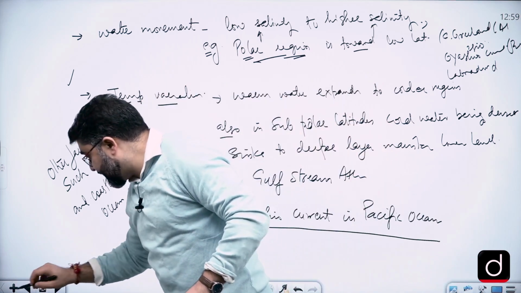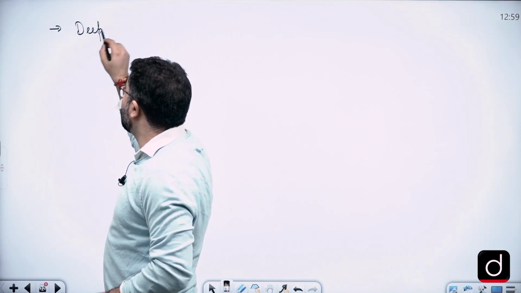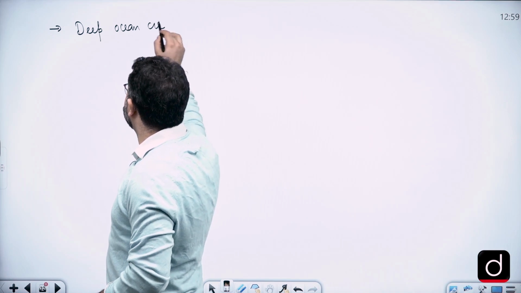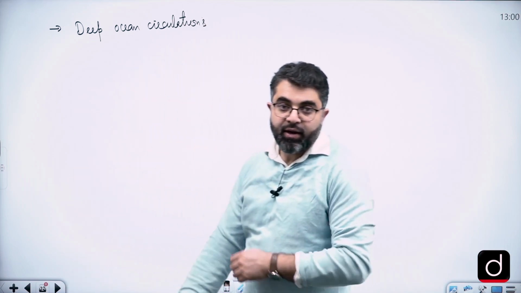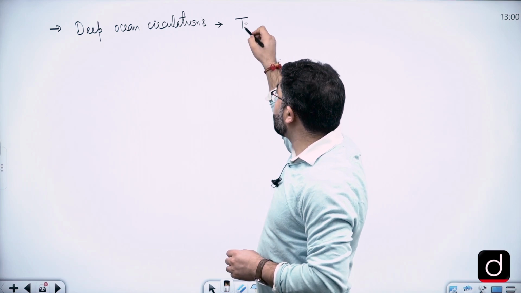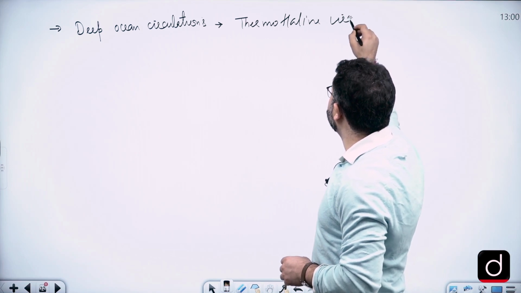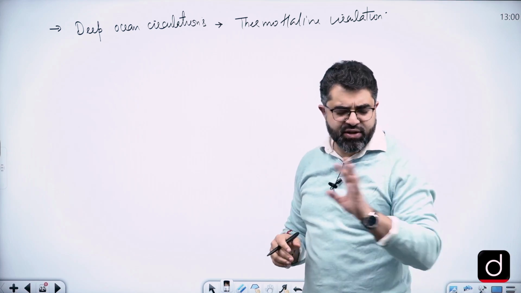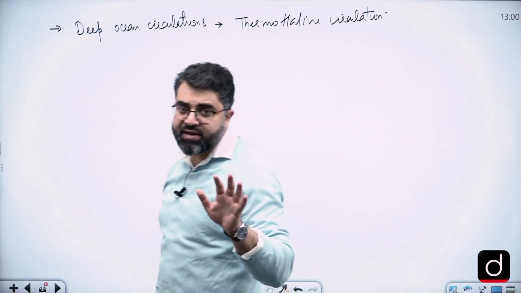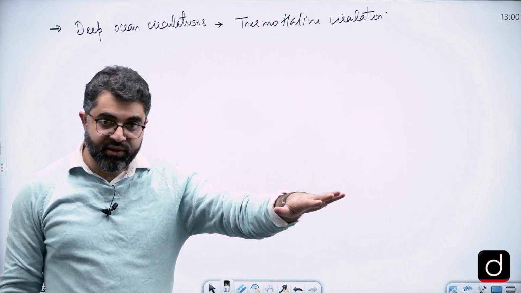Due to the temperature, salinity and density difference, there are also deep ocean circulations. These deep ocean circulations are also called thermohaline circulations. They are only and only because of the change in the density and temperature of the oceans. There is no other reason for the formation of these thermohaline circulations or deep oceanic circulations. Surface circulation is because of winds and other factors.